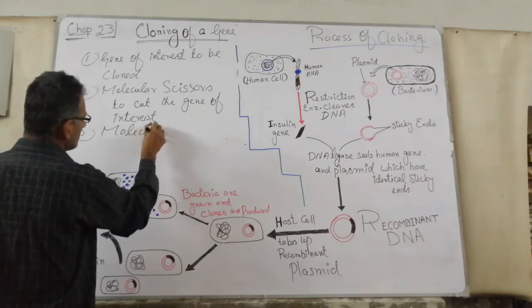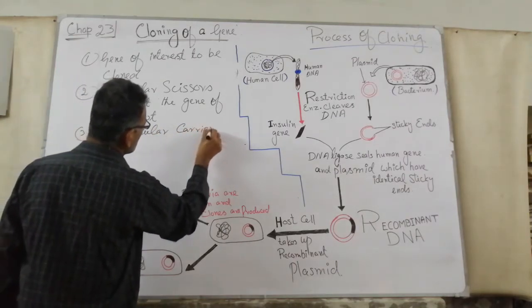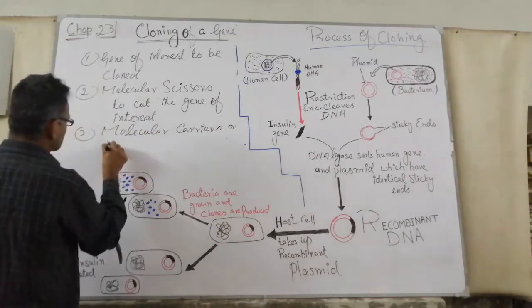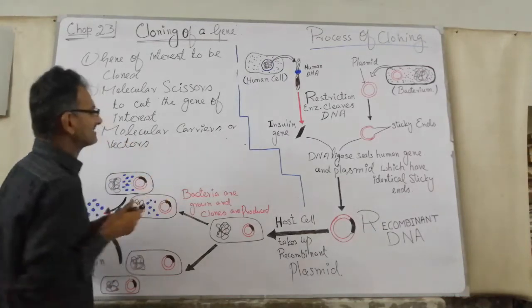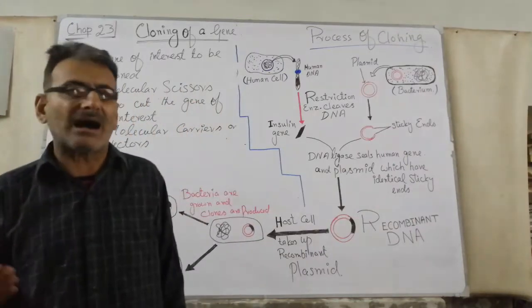Number 3, molecular carriers or vectors. For example, a vector may be the DNA of a virus or a plasmid.